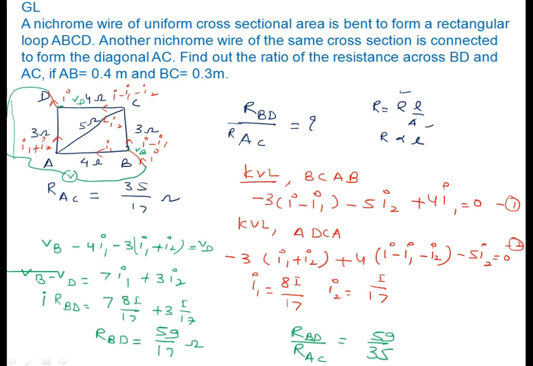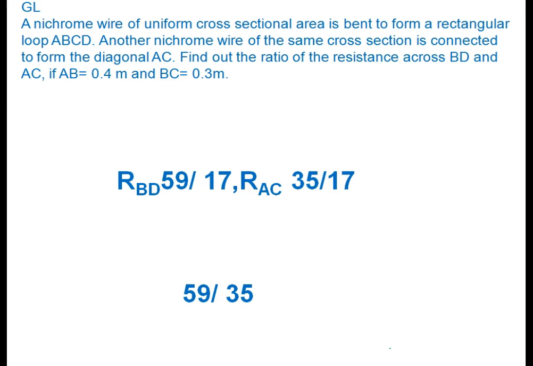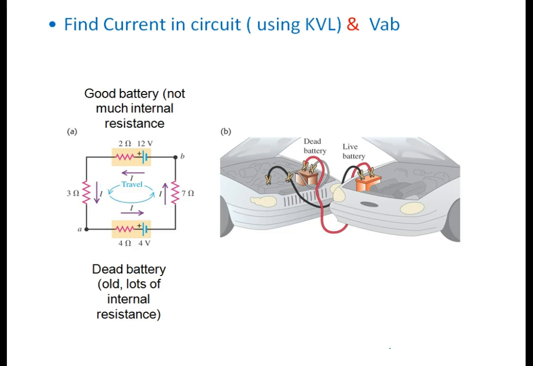Is it clear to you? Check it. The ratio should be this. Now, I have to find the current in the circuit using KVL, and I have to find the voltage across A and B also. There are two batteries. One is a dead battery, another is a live battery. The diagram is given there. It means one is charging, another is discharging. The direction of flow of current is given here. Firstly all of you solve it. I will discuss just after some time.